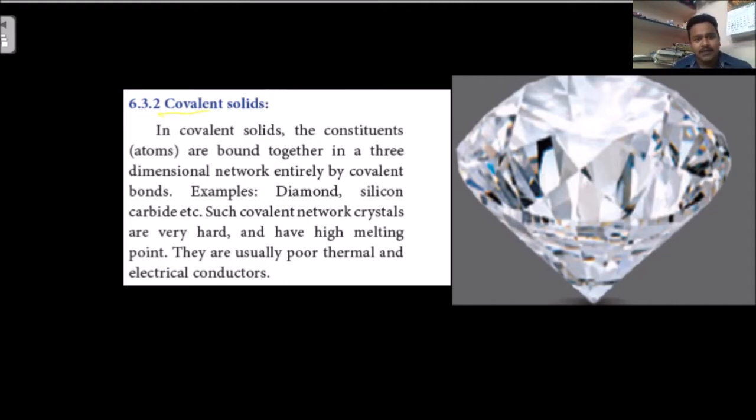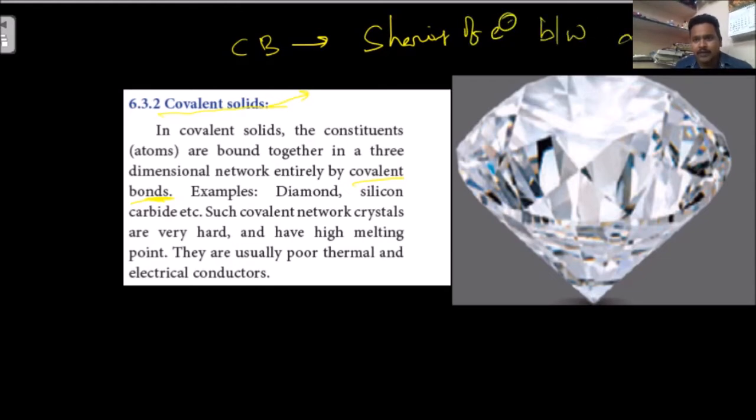These are covalent solids. What are the responsible bonds here? Covalent bonds. What is a covalent bond? This is nothing but sharing of electrons between the atoms.